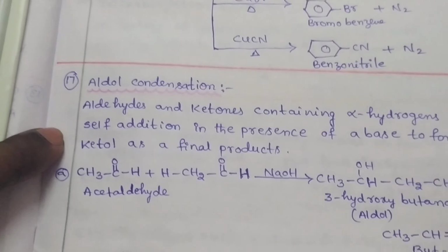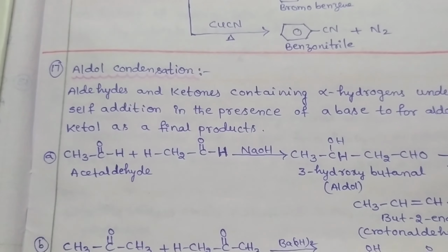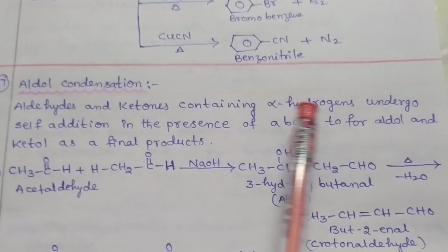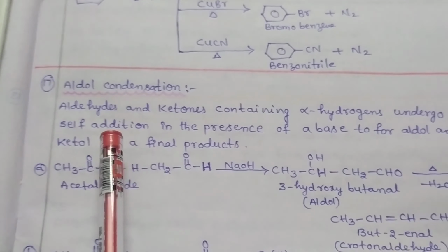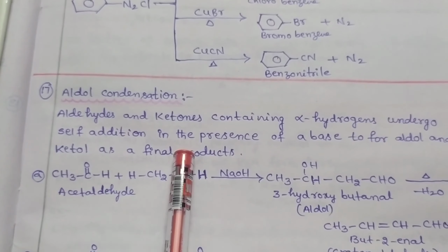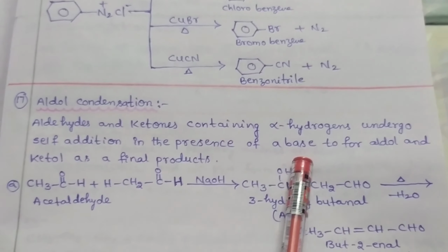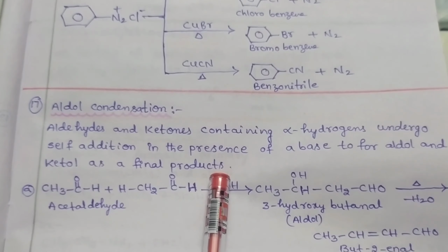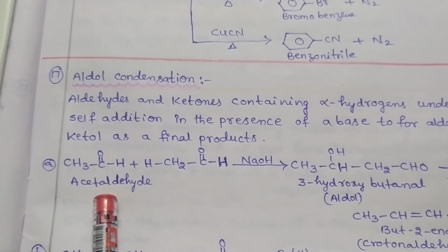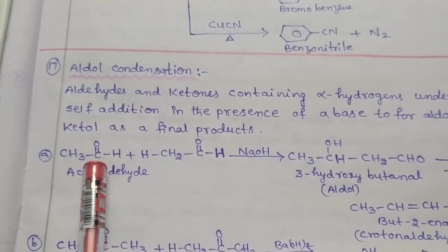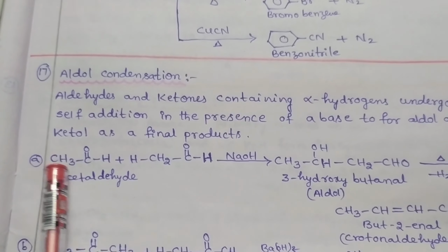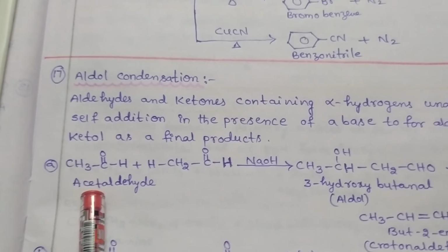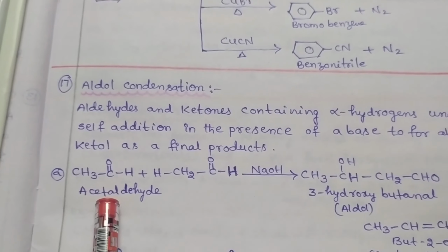Now we discuss the aldol condensation reaction. Aldehydes and ketones containing alpha hydrogens undergo self-addition in the presence of a base to form aldol and ketol as final products. First, aldehydes containing alpha hydrogen. This is the functional group. The adjacent carbon contains hydrogen, so these are called aldehydes containing alpha hydrogen atoms. That is acetaldehyde.